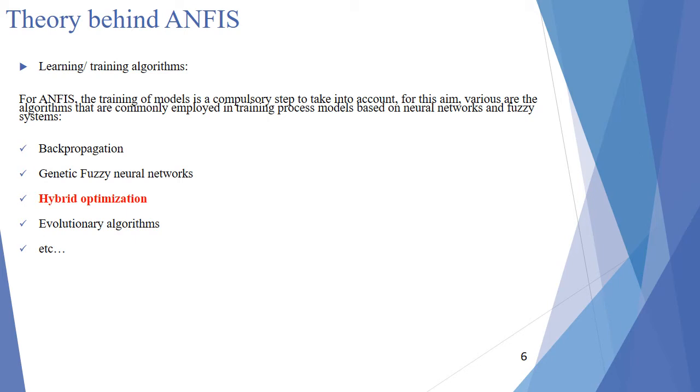The first aims to adjust premise parameters while fixing the consequent parameters using backpropagation of the error. The second adjusts the consequent parameters while fixing the premise ones, using this time the least mean square method that aims to minimize the distance between observed and predicted data.